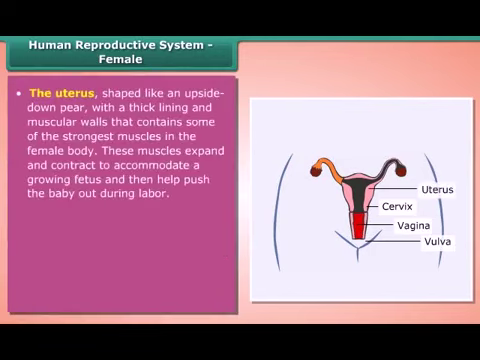The uterus, shaped like an upside-down pear, with a thick lining and muscular walls that contains some of the strongest muscles in the female body. These muscles expand and contract to accommodate a growing fetus and then help push the baby out during labor.